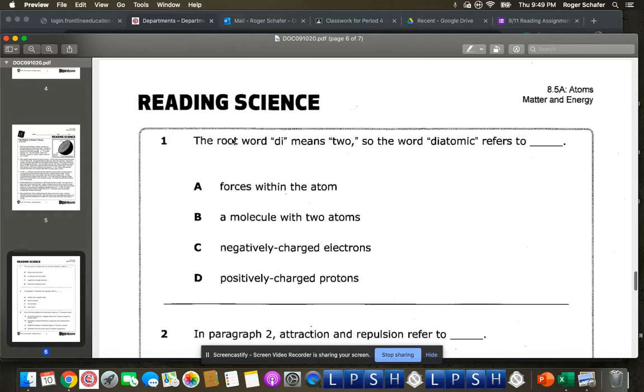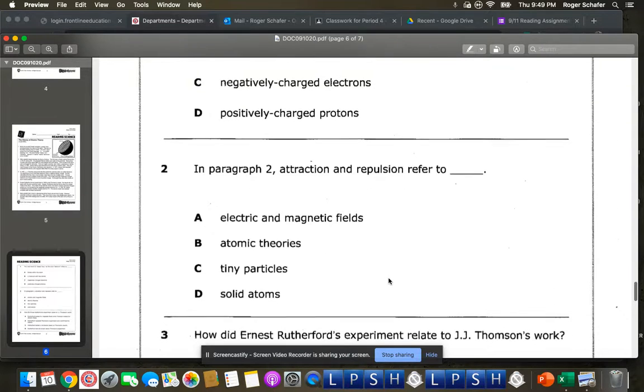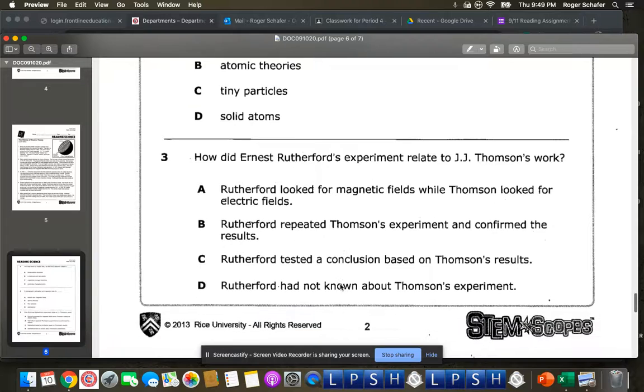Questions. Number 1, the root word di means two. So the word diatomic refers to, and your answer choices are A, forces within the atom, B, a molecule with two atoms, C, negatively charged electrons, and D, positively charged protons. Number 2, in paragraph 2, attraction and repulsion refer to A, electric and magnetic fields, B, atomic theories, C, tiny particles, D, solid atoms.